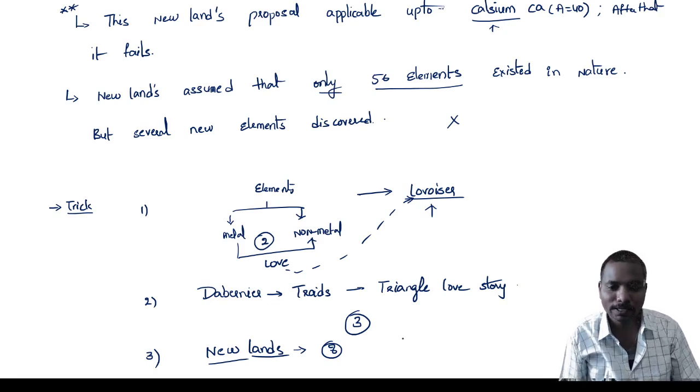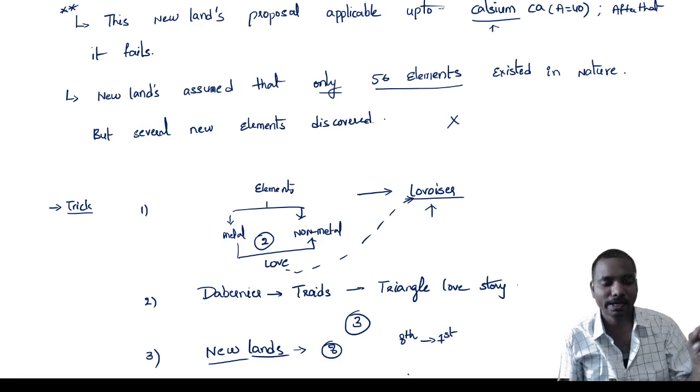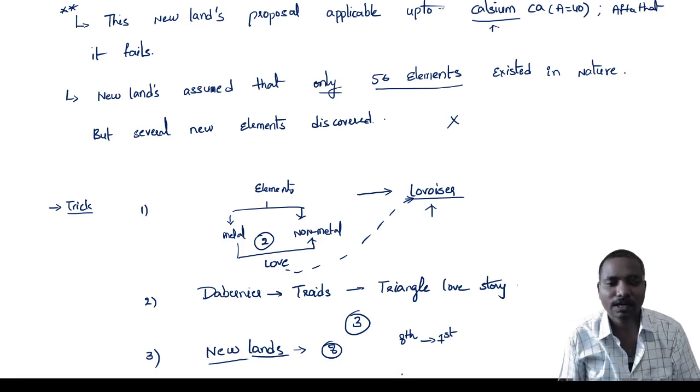And in that, every 8th element is similar to the first element. If you arrange all the elements in increasing order of their atomic masses, the 8th is similar to the first, the 9th is similar to the second, the 10th is similar to the third, like that.